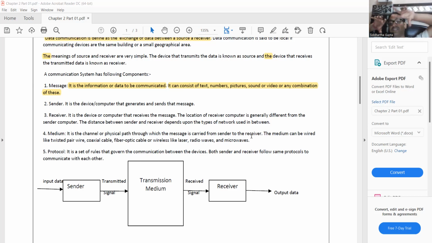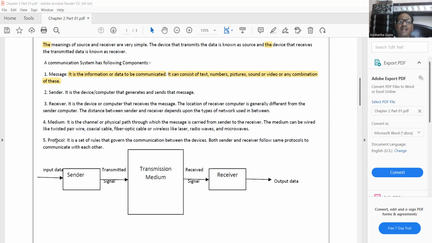In your case, the medium is the internet and radio waves, through which you access all these things. But in some cases, there is a wired medium as well. These are the mediums through which we can transmit the signals and the data. The medium can be wired, like twisted pair, coaxial cable, or optical fiber cable, or the medium can be wireless, like radio wave, microwave, and laser. There's no problem in this, so I think there's no problem understanding all these concepts.